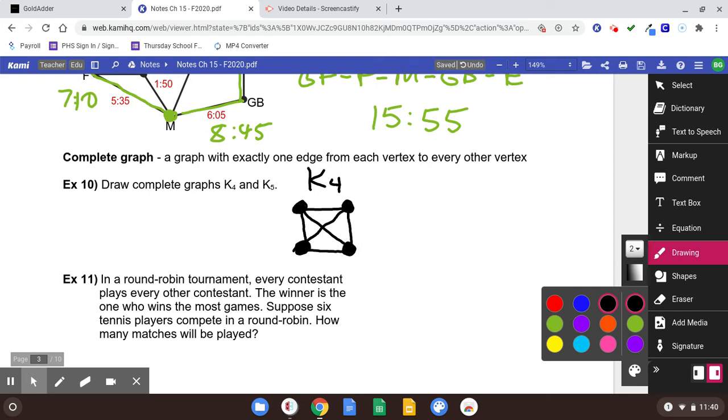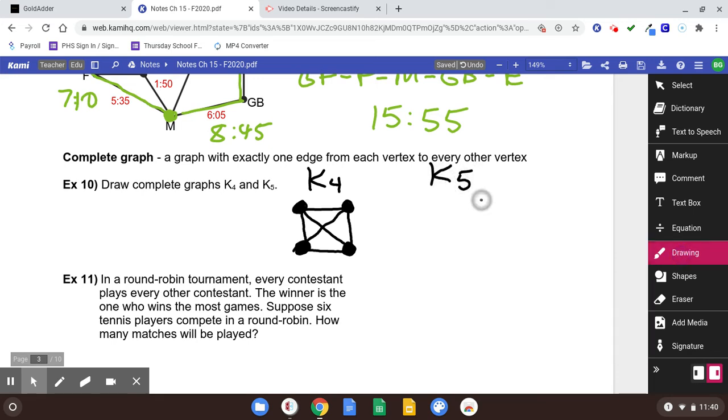3. Now let's do a K5. A K5 is going to have 5 vertices. And again, it doesn't really matter what shape you pick or what shape you make them. I'll do a pentagon. But all 5 dots are connected to all 4 other dots. Notice the degree of each of those dots is 4. There's the K4, there's the K5.